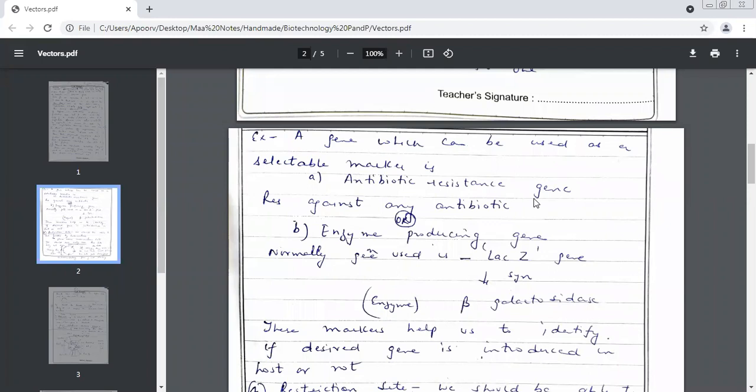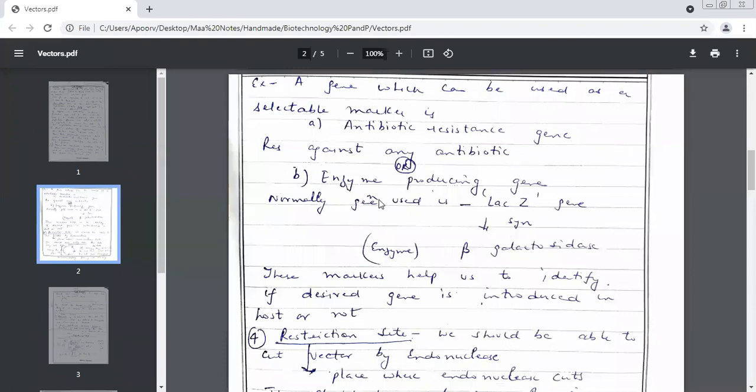If you insert this gene into an organism and the organism becomes resistant to antibiotic, that means the gene has entered. It's a marker identified. Another marker which can be used is an enzyme producing gene. You can introduce a gene which produces an enzyme. Normally in biotechnology, the gene which is used, I'm talking about the gene which produces enzyme, is the LAC-Z gene. What is the name of the gene? LAC-Z gene. Yes. This synthesizes an enzyme, beta-galactosidase. Name the enzyme produced? Beta-galactosidase.